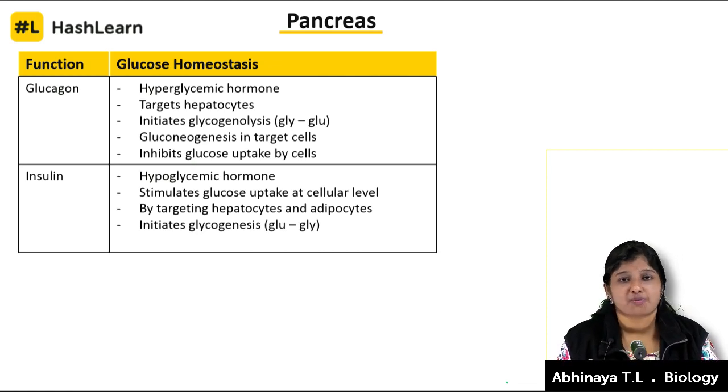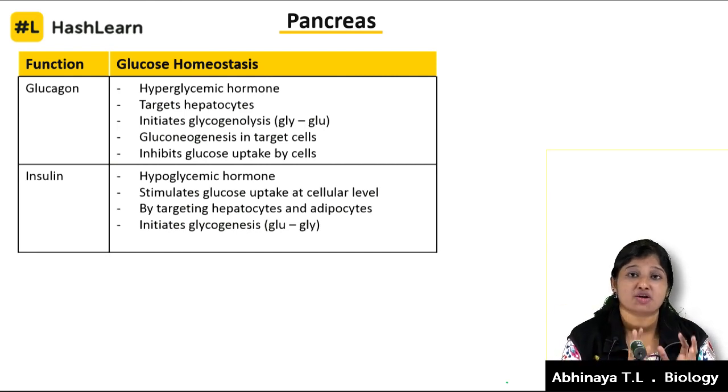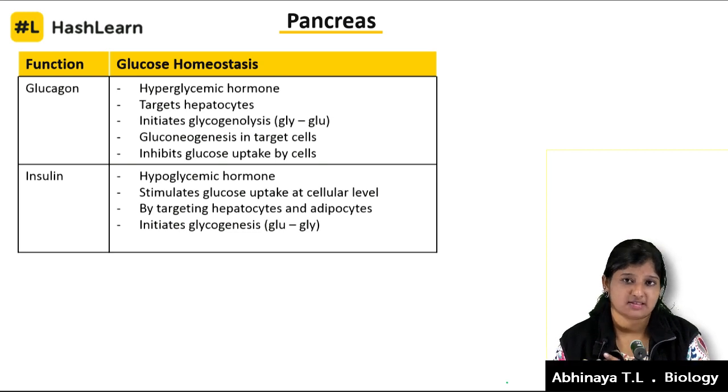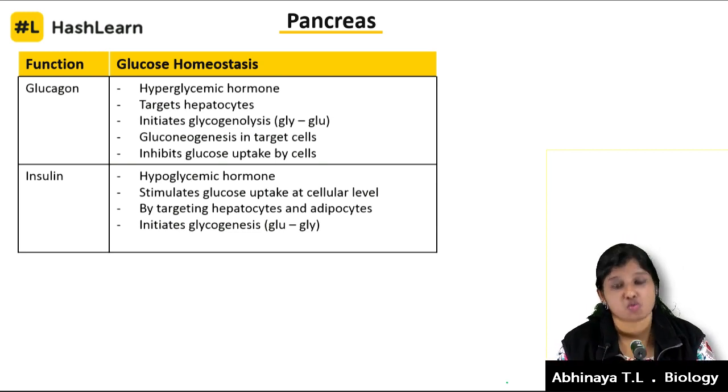The glucagon hormone released by the alpha cells targets hepatocytes, that's nothing but the liver cells. What they do is bring about glycogenolysis, that means breakdown of glycogen to glucose, or gluconeogenesis, the process of glucose production, the formation of glucose.